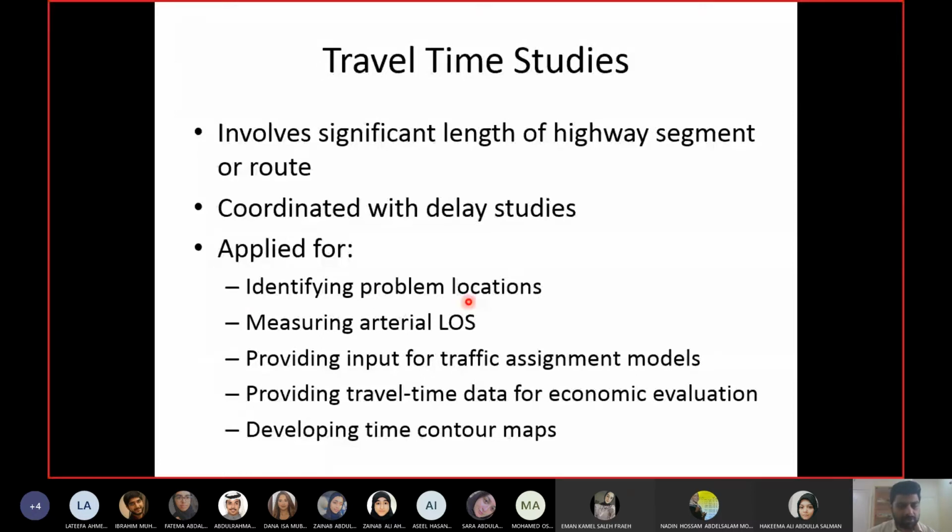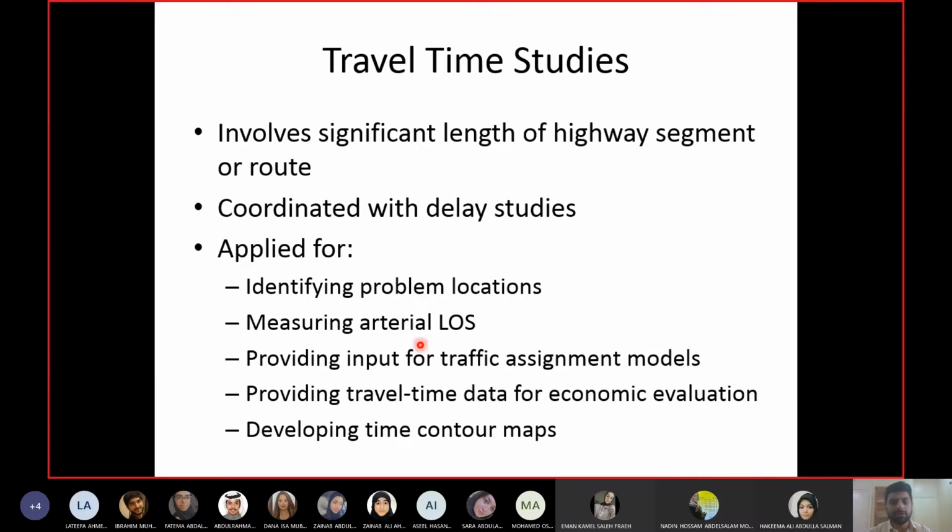What are problem locations? For a driver, the problem location is where you are facing delay, so where you're facing delay, your travel time will be what? Higher. Okay, so the locations or the segments of the highway which have higher travel time are problem locations. So you can identify, obviously, if you know the travel time on all sections of the highway, you can find out which sections are problem locations.